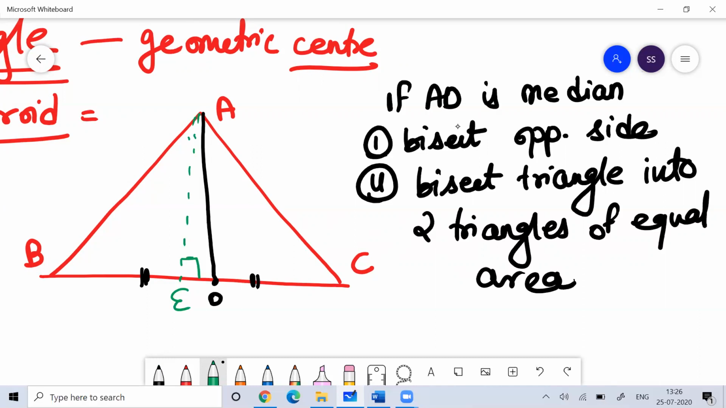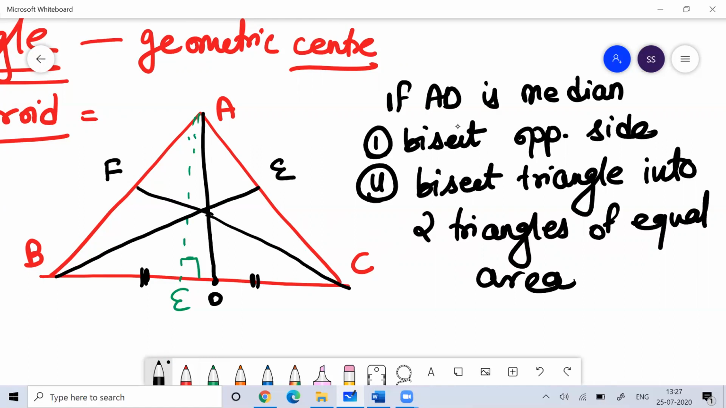You can keep that in your mind always. Similarly, you can draw the three medians. The point where the medians of the triangle meet is called the centroid.